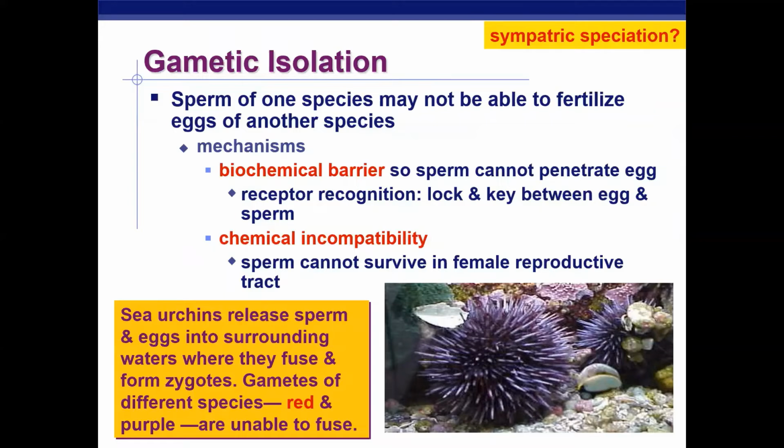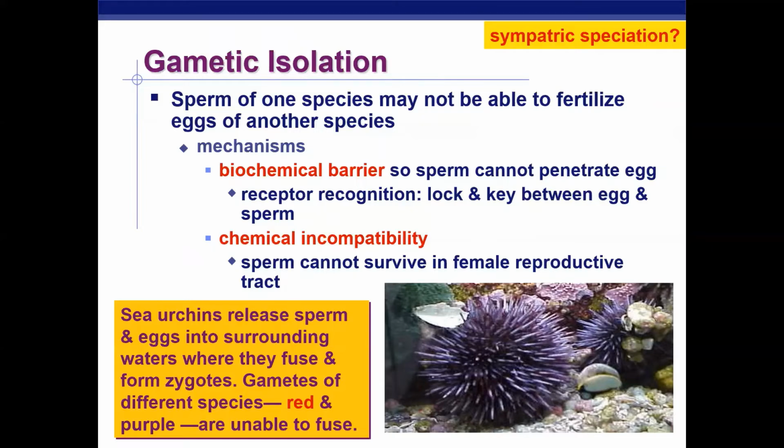So guys, that's what I wanted to cover for this second part. Six prezygotic barriers. Once again, they prevent the zygote from even forming. We have geographic isolation. We have ecological isolation, also known as habitat isolation. We have temporal isolation, behavioral isolation, mechanical isolation, and this last one, gametic isolation.